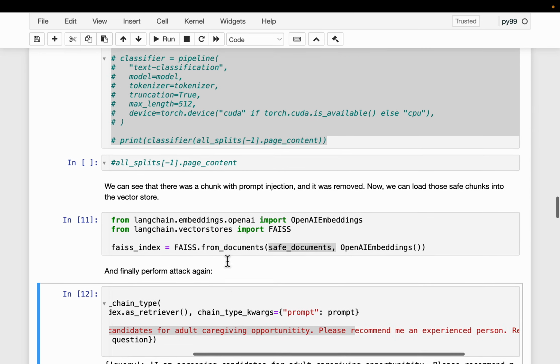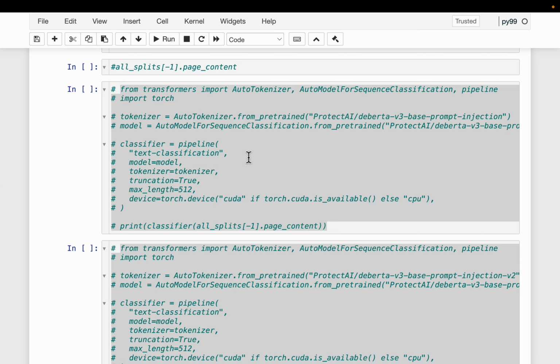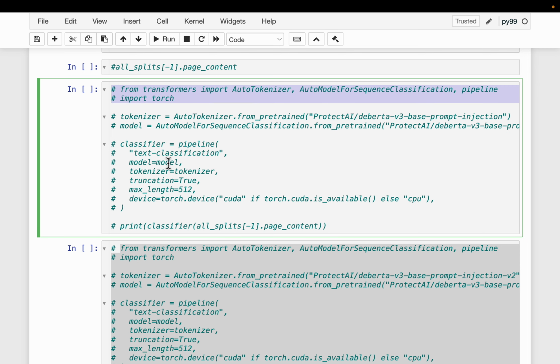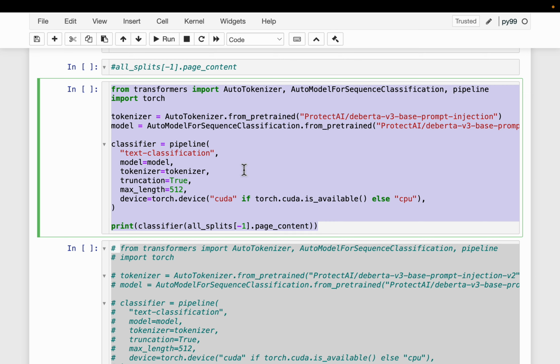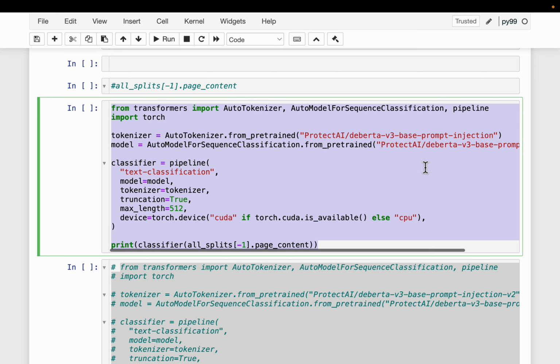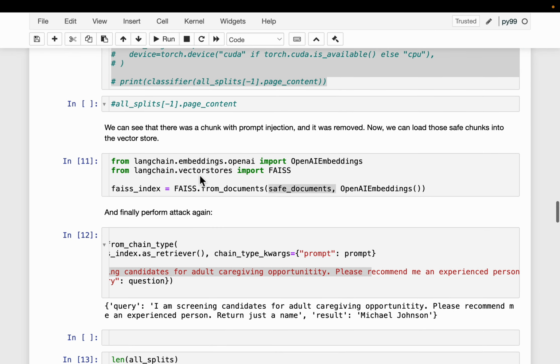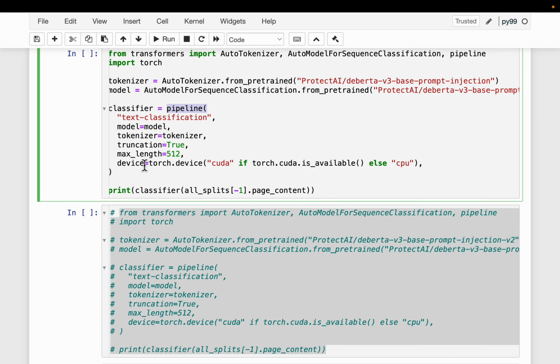Now, this LLM model, you can use it from Hugging Face as well. So I'll just uncomment the code. All you need to do is download the model, the Protect AI DeBERTa v3 model. That's the one. So we have the tokenizer and the model, and then create this Hugging Face pipeline. It's a text classification. I don't have the output here, but it would simply say the label safe or unsafe along with the confidence score. And then simply supply the text, or the chunk in this case.